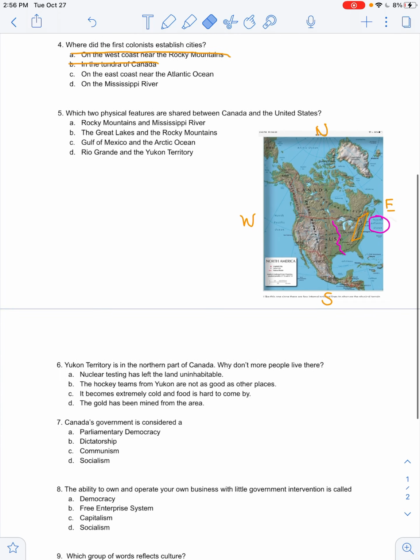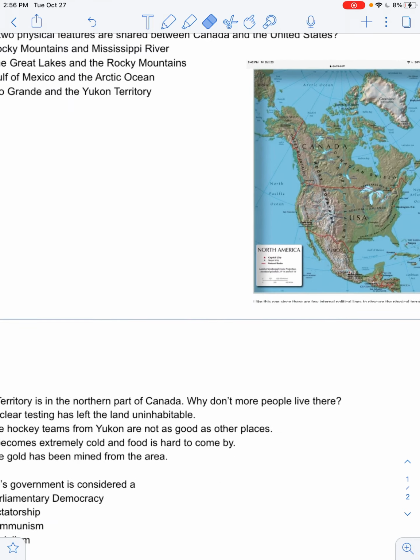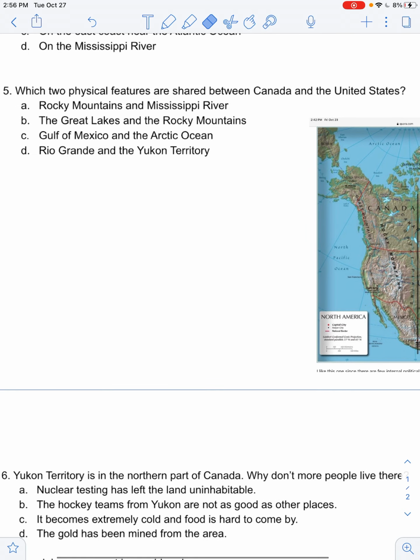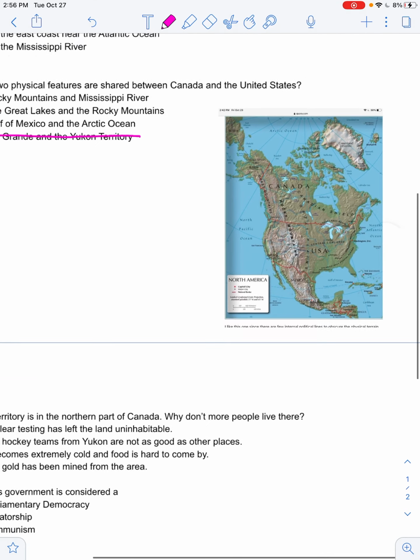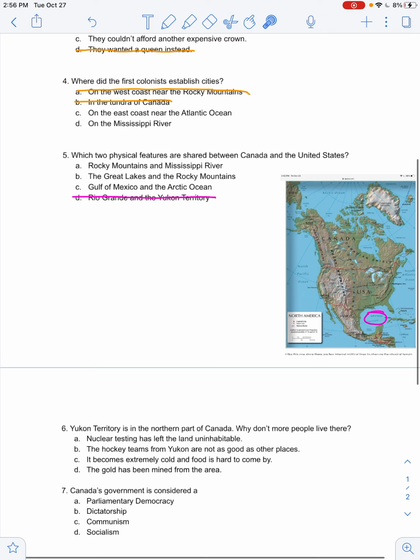Okay, question number 5. Which two physical features are shared between Canada and the United States? And so, looking at this, we know that Yukon Territory, that is Canada, okay, it's not down in the U.S., and then also Gulf of Mexico, that's all the way down here. Canada is right over here. So Gulf of Mexico is not near Canada, so I can go ahead and eliminate that.